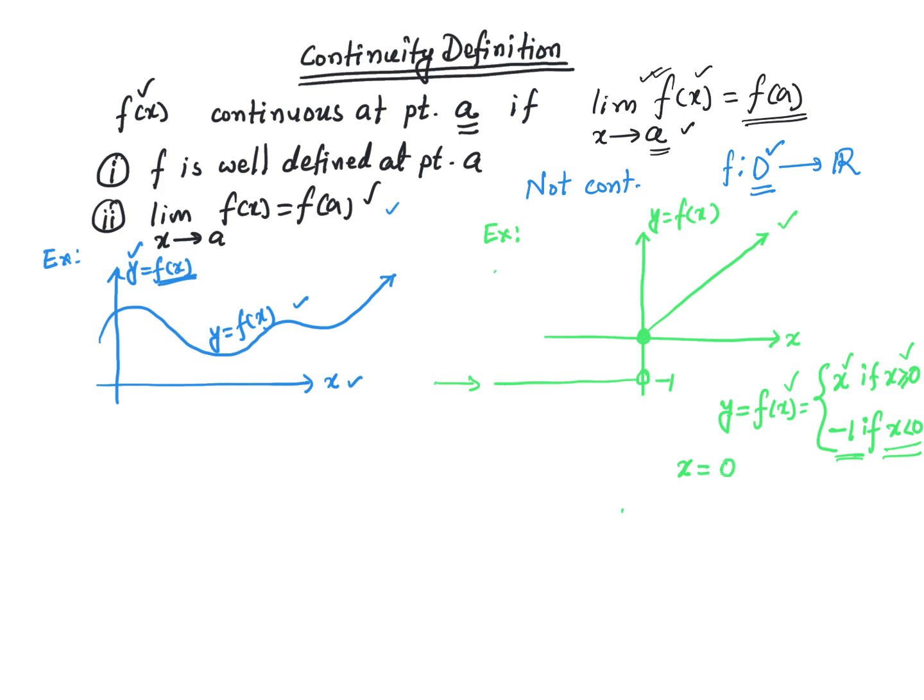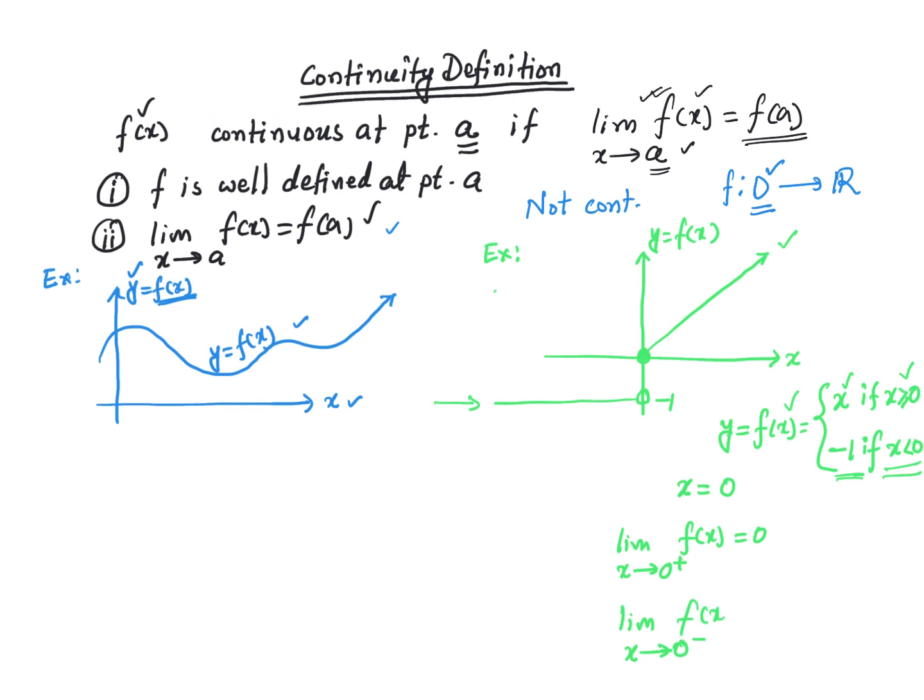As you can see, as x approaches 0 from the positive side, the value of the function f of x is nothing but 0. However, as x approaches 0 from the negative side, f of x is equal to -1. So the right limit and the left limit are not equal, so therefore the limit doesn't exist. Therefore, by definition, this function is not continuous at x equal to 0.